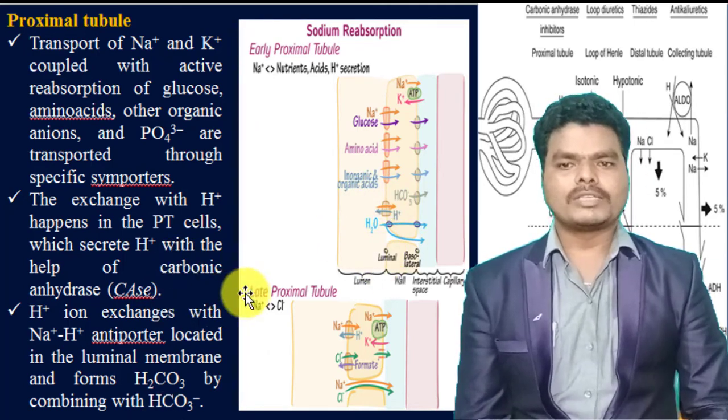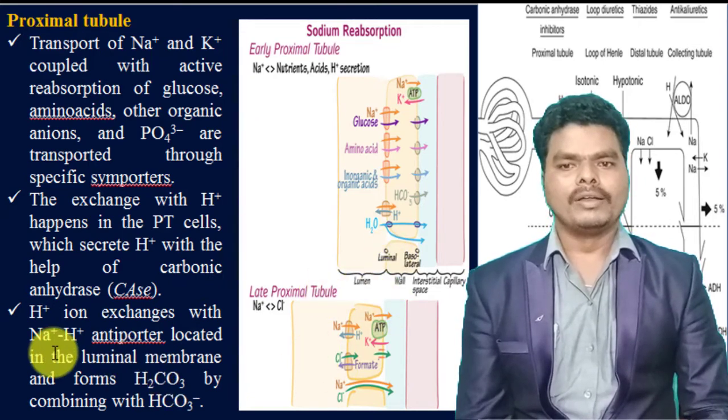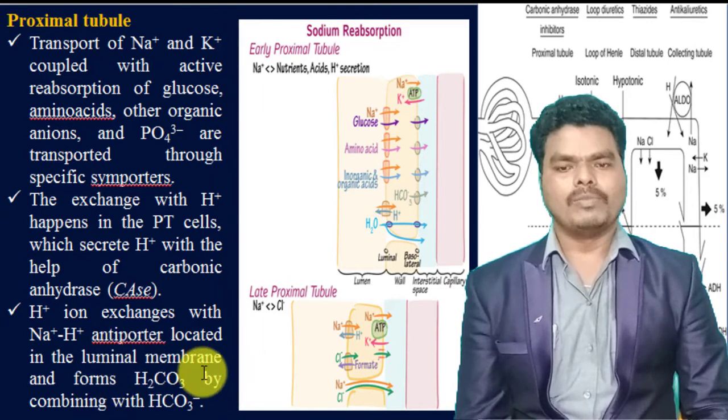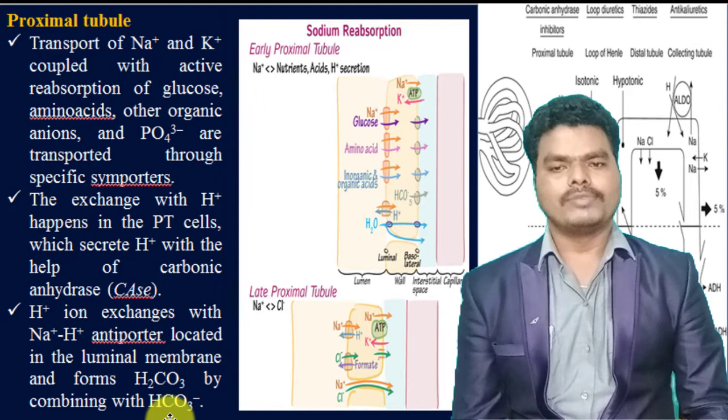The secreted H+ ions form carbonic acid in the lumen when combined with bicarbonate. When H+ combines with HCO3-, it forms H2CO3, carbonic acid.